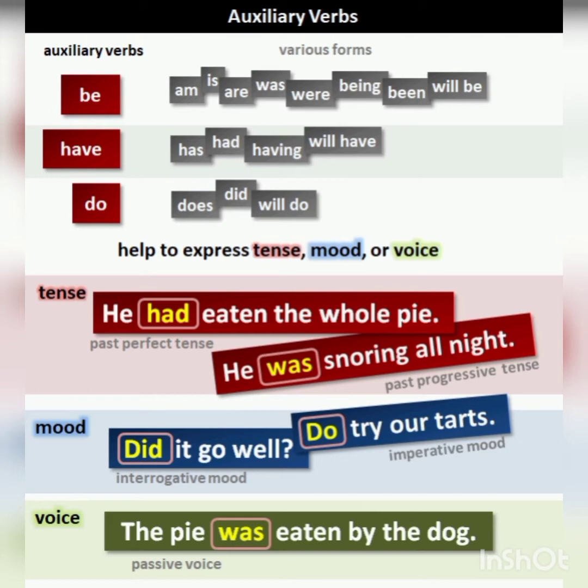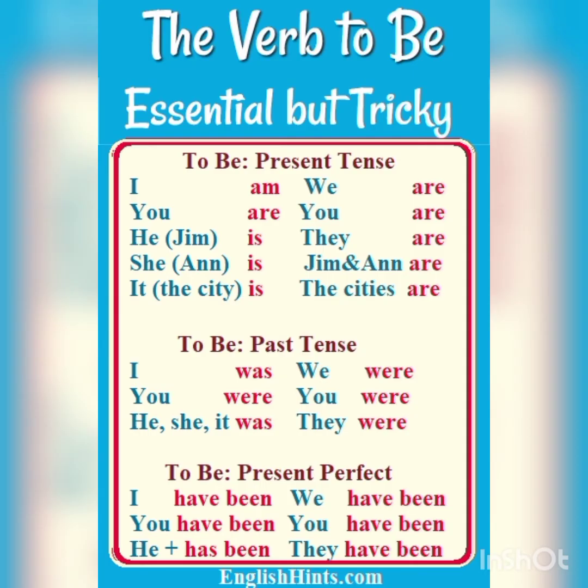They help us to express tense, mood, or voice. For example, he had eaten the whole pie. He was snoring all night. The verb to be in present tense is am, are, is, and past forms are was, were, and present perfect are have been, has been.